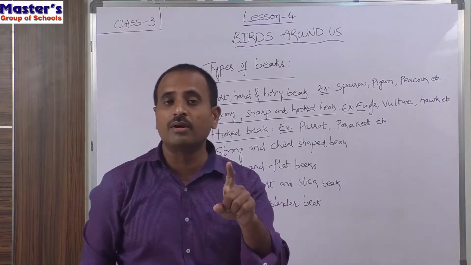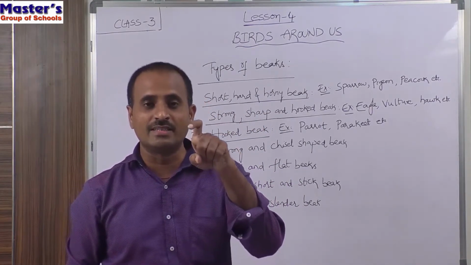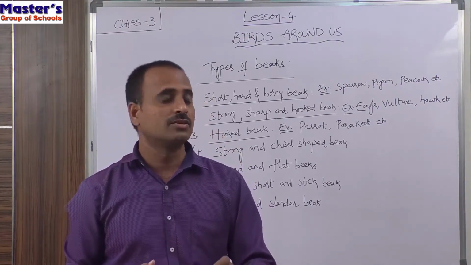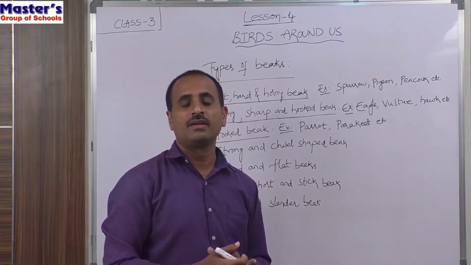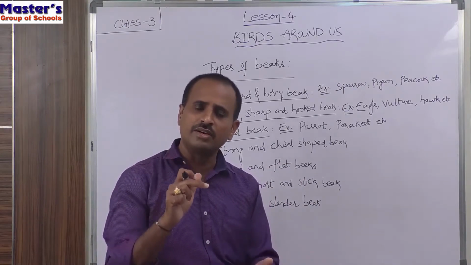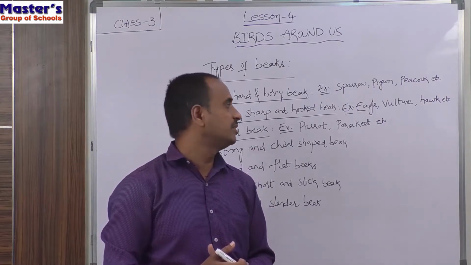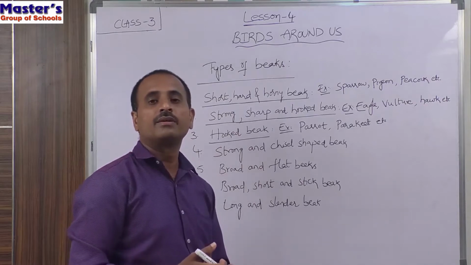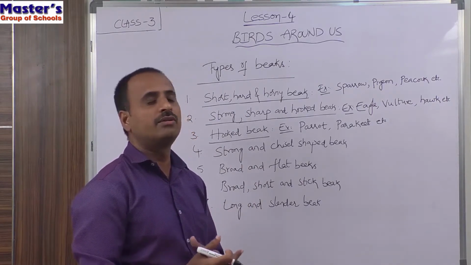If you observe the beak of the parrot, it is red in color and also in the shape of a hook. By using its hooked beak, it can bite hard fruits and break hard nuts. In this way, parrot and parakeet use their hooked beak for eating and for biting hard fruits and hard nuts.